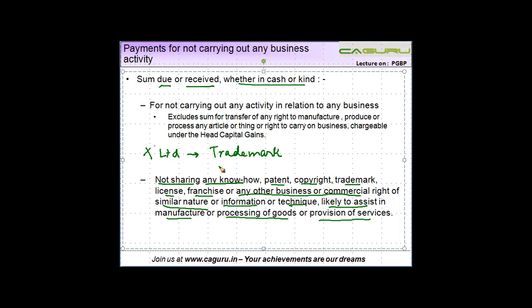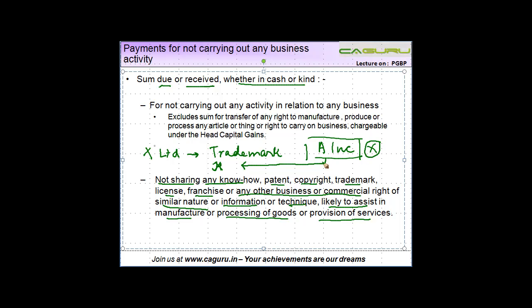Let's say X Limited had a trademark, say X. Now A Inc. comes and buys a part of the business of X, the one I gave you in the earlier example. Suppose the business which A Inc. bought was selling rice.